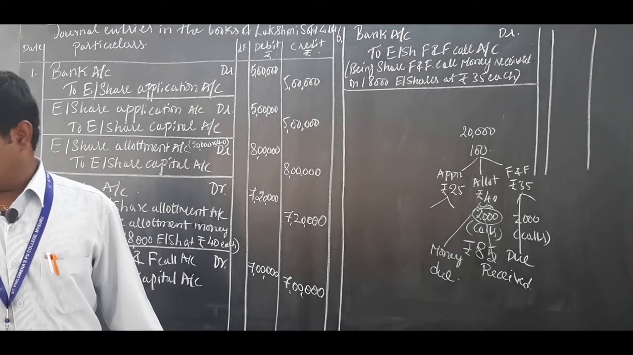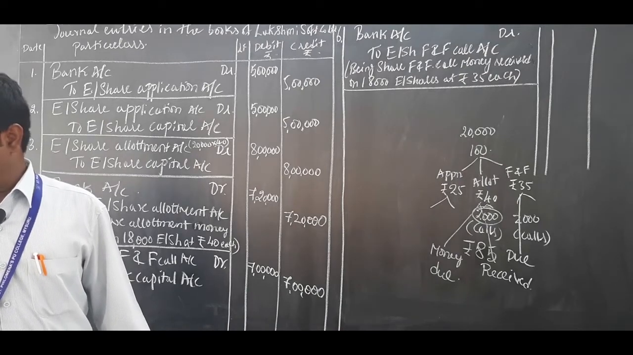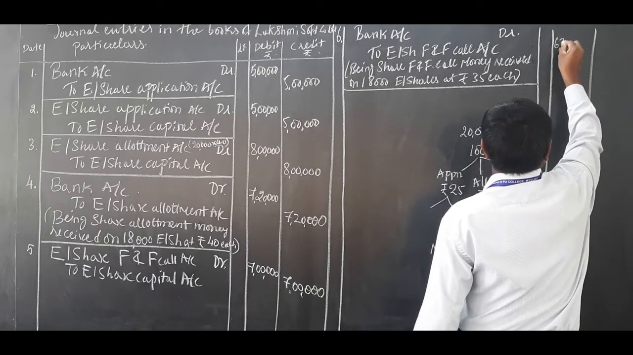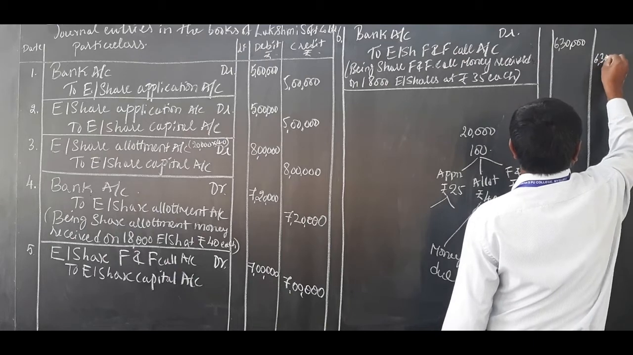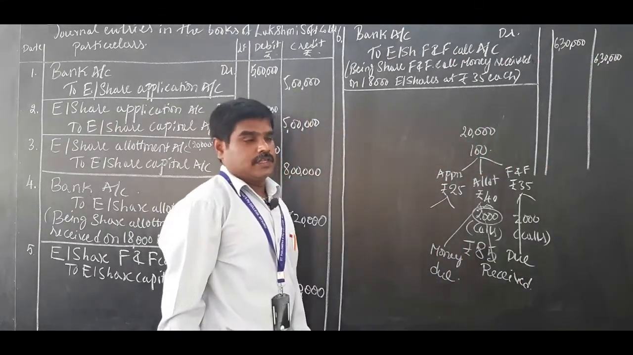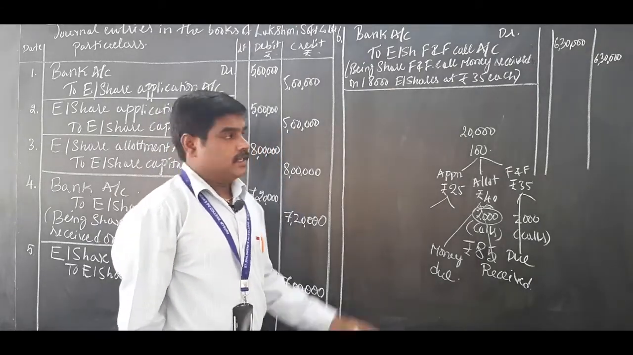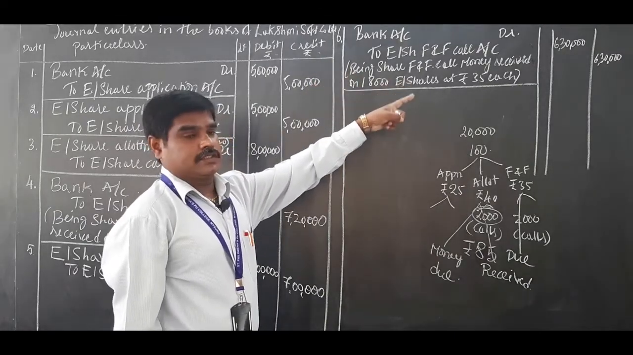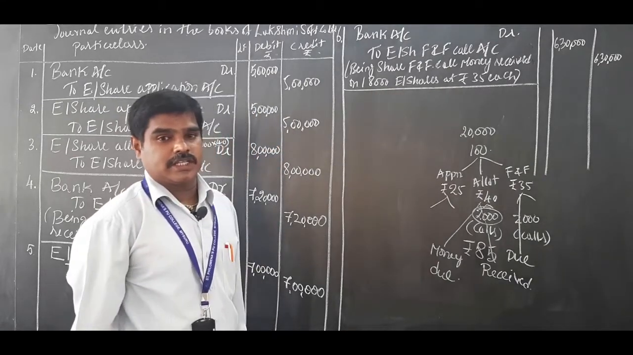So calculate 18,000 into 35, it comes to 6,30,000. 6,30,000 debit and 6,30,000 credit. So this is journal entry number 6, when final call money is received, after deducting calls in arrears: 18,000 into 35 comes to 6,30,000.